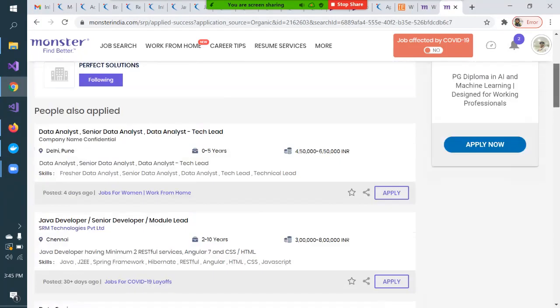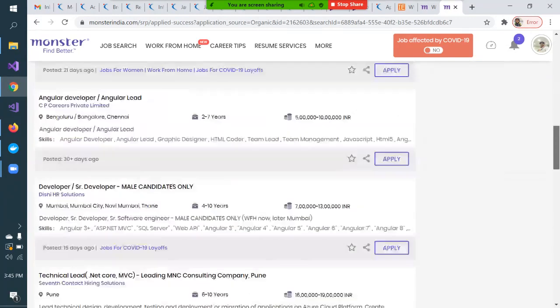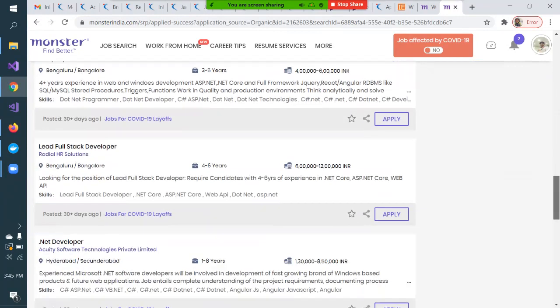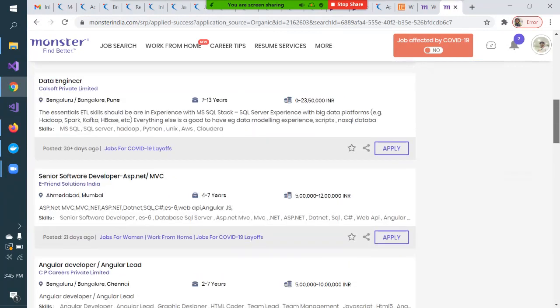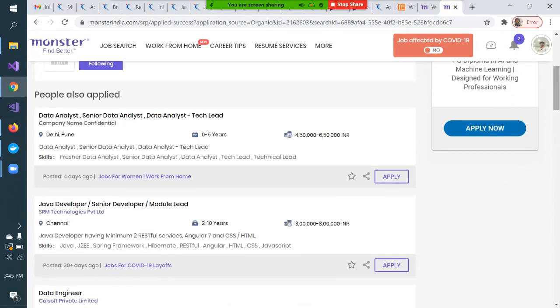See, when I applied for one job, I'm getting a lot of similar jobs. Apply to this job, so many jobs. So when we say that jobs are not available, I really get surprised, because a lot of jobs are there. It totally depends on whether you have the skill set, and whether you have the keen interest to search for jobs on this job portal.